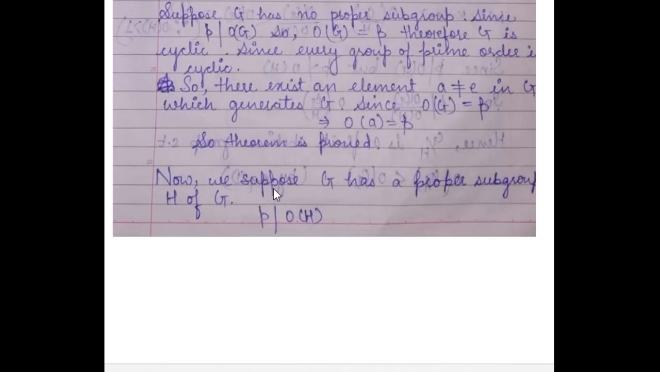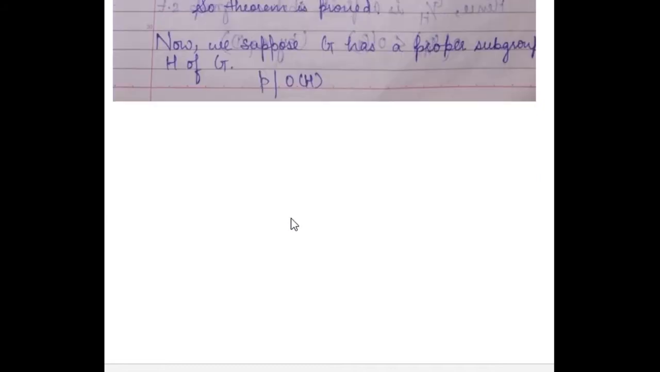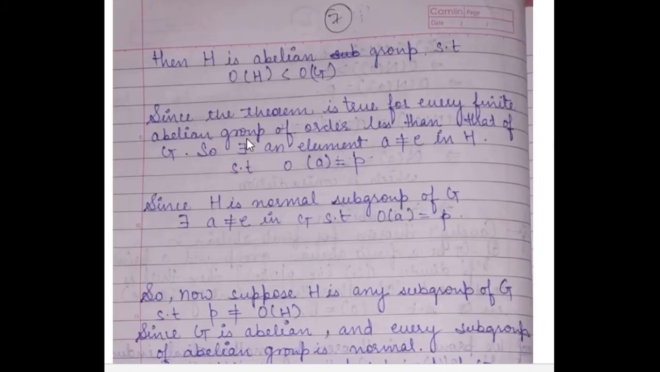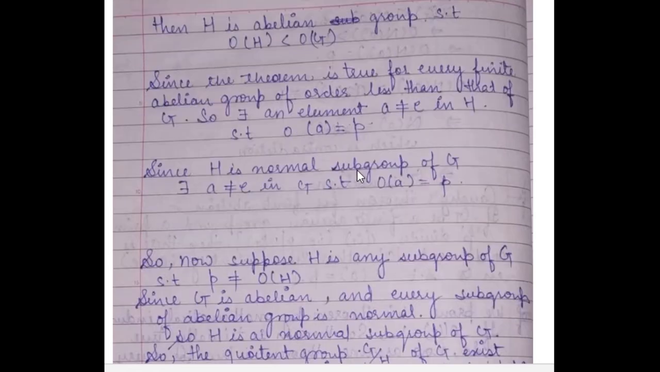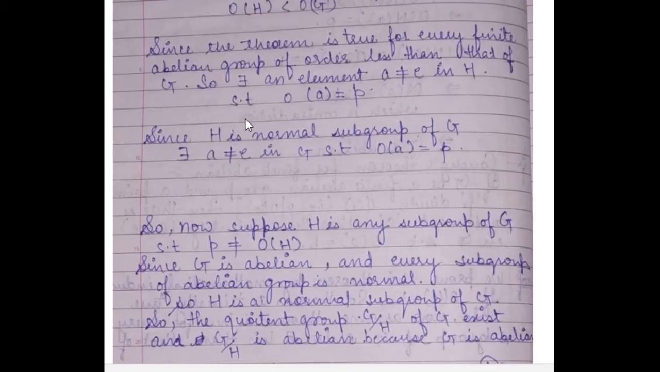Now we suppose G has a proper subgroup H, and P divides the order of H. Then since G is abelian, H is also an abelian group such that the order of H is less than the order of G. Strictly less than, it will not be equal to the order of G since it is a proper subgroup. Since this theorem is true for every finite abelian group of order less than that of G, there exists an element A not equal to E in H such that the order of A is equal to P. So that shows this theorem.